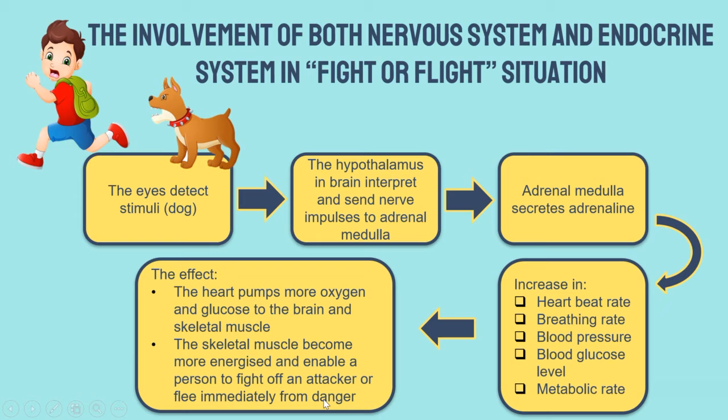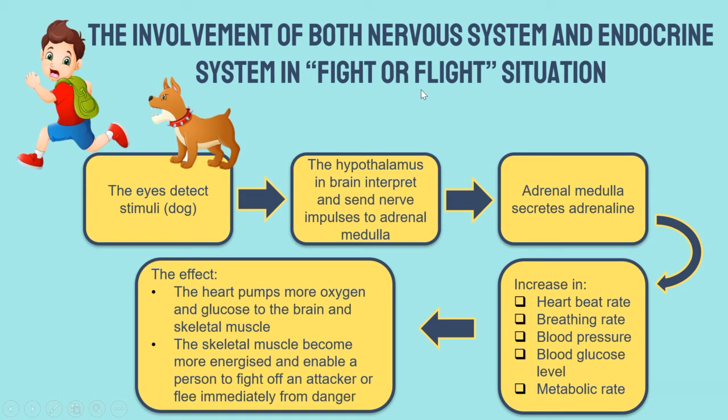When our body becomes energized, the person will decide whether to fight off or flee from the danger. That is the involvement of the nervous system and endocrine system in a fight or flight situation.